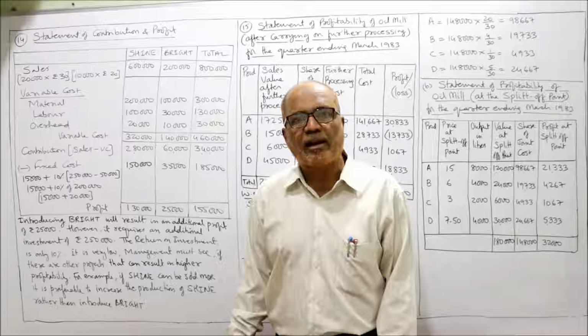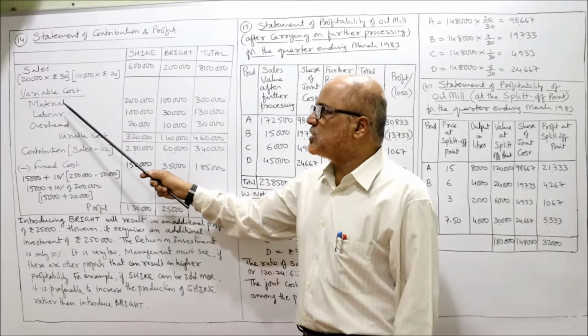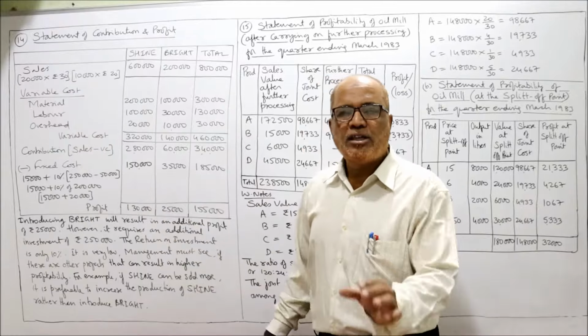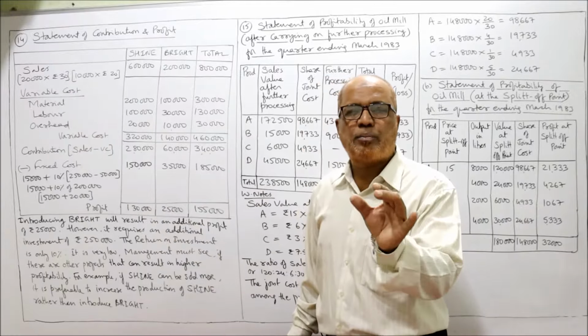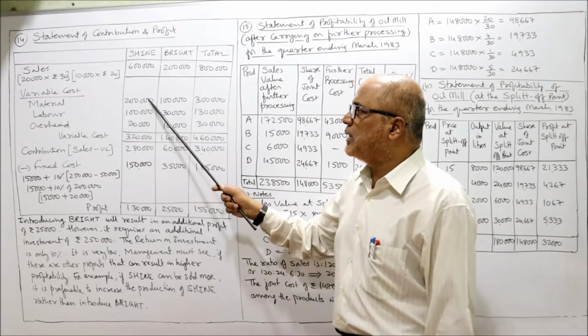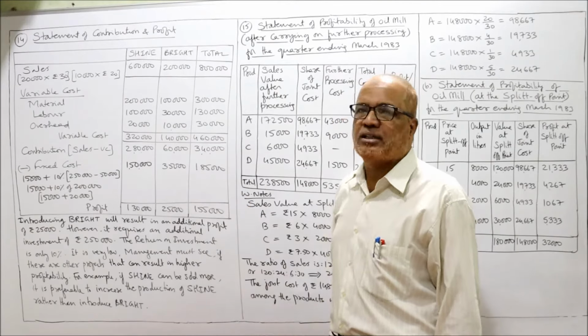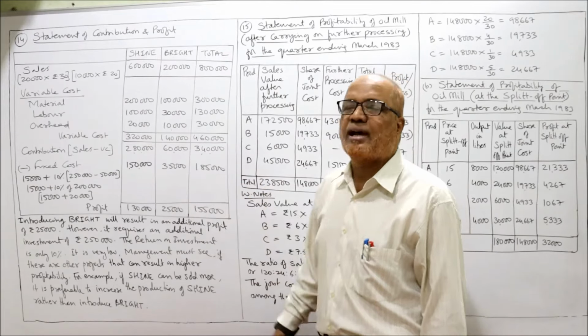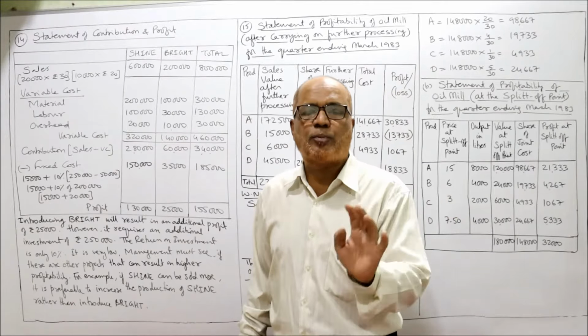Sales over. Now we calculate the variable cost. Variable cost consists of material, labor, overhead. In the problem, for the Shine product, the old product, it is directly given: material 2 lakh, labor 1 lakh and overheads 20,000. So total variable cost for Shine, the current product, is 3 lakh 20,000.